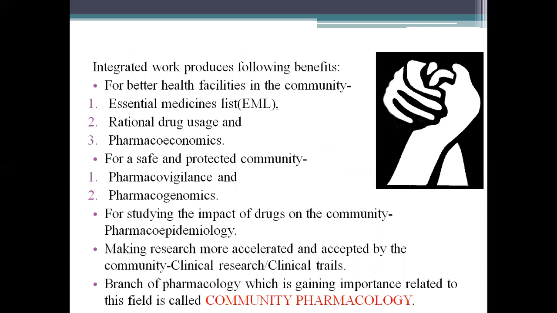The essential medicine list, rational drug usage, pharmacoeconomics. For the safe and protected community, pharmacovigilance and pharmacogenomics. For studying the impact of drugs on the community, pharmacoepidemiology. Making research more accelerated and accepted by the community, clinical research and clinical trials. So the branch of pharmacology which is gaining importance related to this field is called community pharmacology.